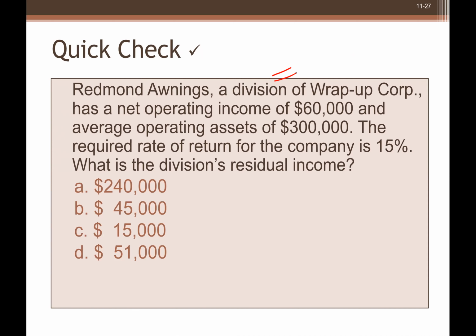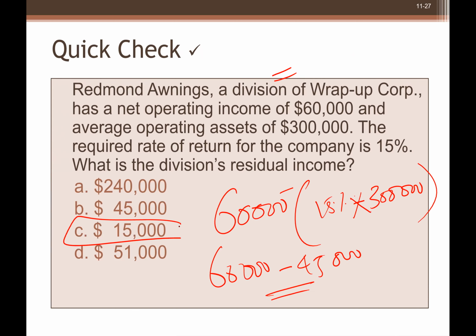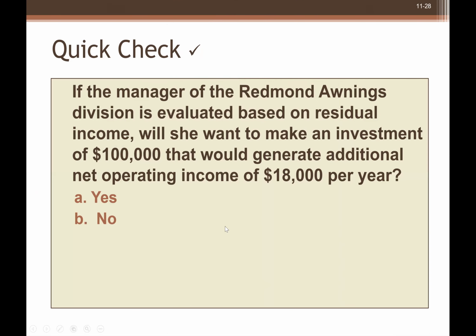The company has an income of 60,000, and they are required to earn 15% on the operating assets, which is 60,000 minus 45,000. So what is the residual income? Simple, 15,000. Right, guys?